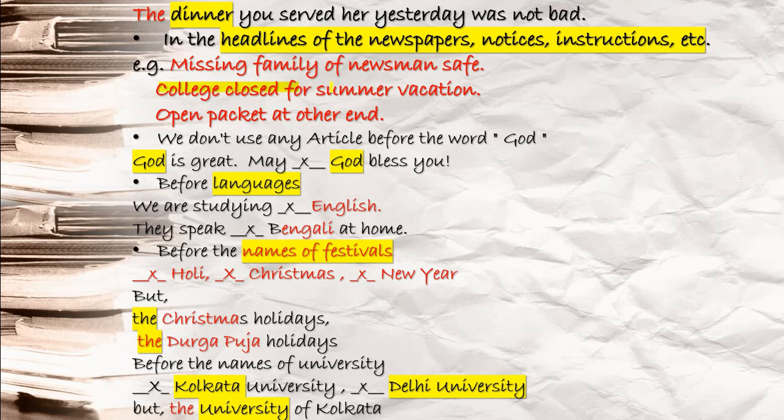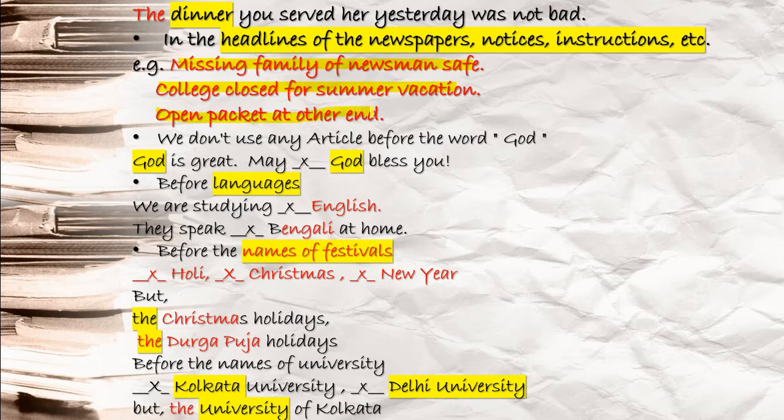This is a notice, and here also no article is used. Next, open packet at other end. This is an instruction. When you buy certain packets, you can find things written there, like open packet at other end. So here also in instructions no article is used.